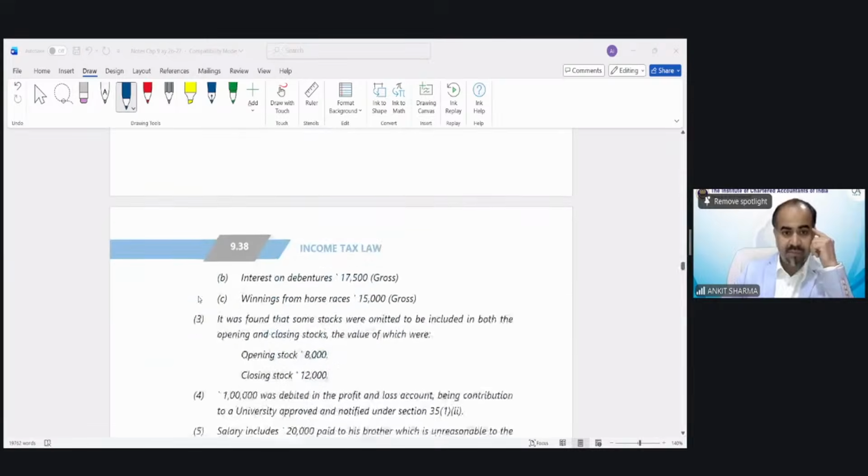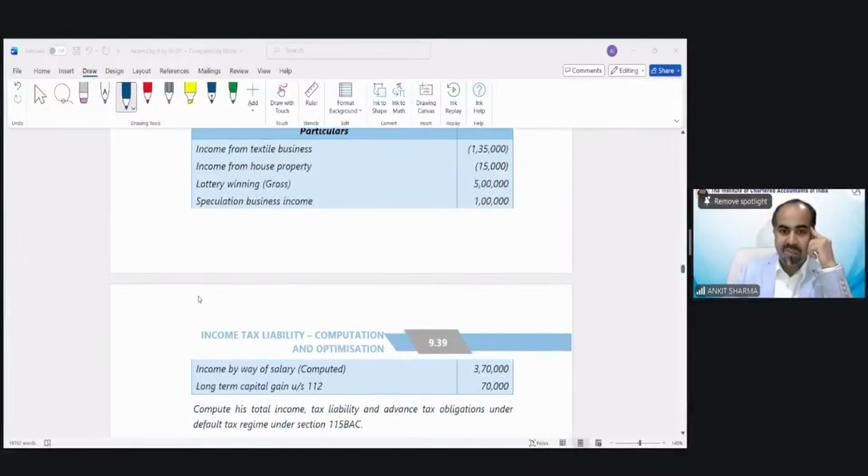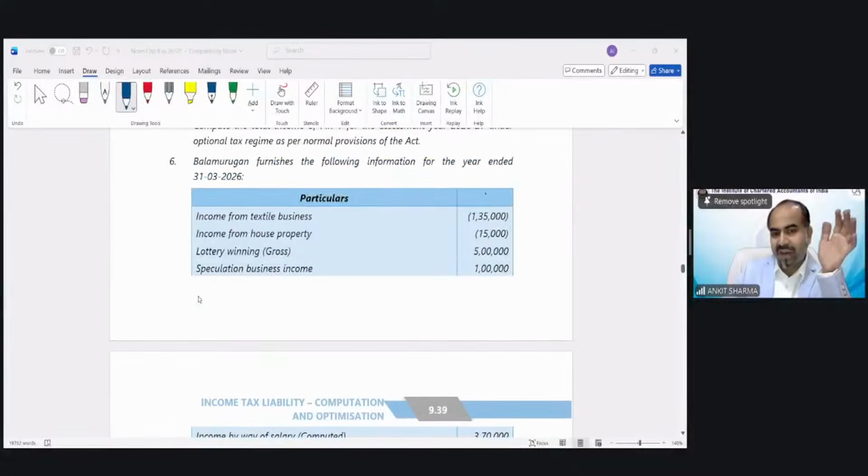Question number 6. Now, question number 6, you will see it's very simple and compact. It is just a 5 or 6 or 7 points question. But when I solved this question, I felt it is very, very interesting for the purpose of examination. And you will learn a lot of things when we solve this question. This is just for the calculation of tax liability, and a set of provisions is also included in this question.